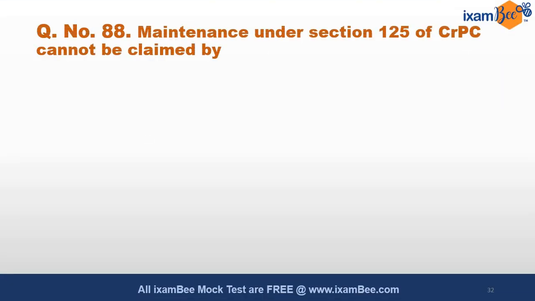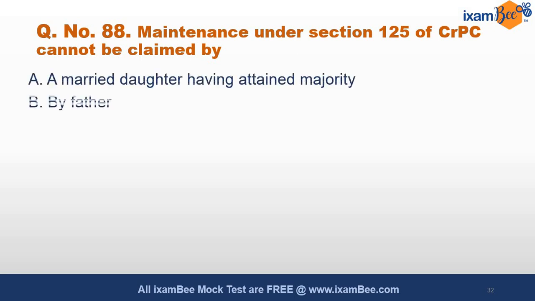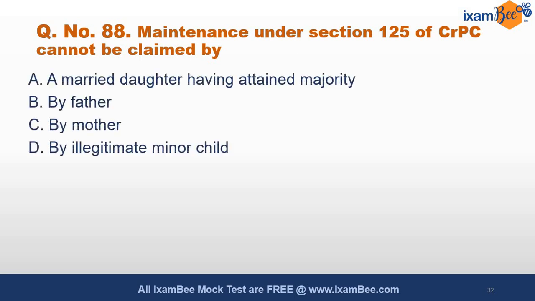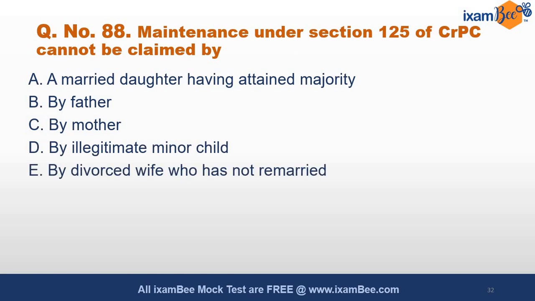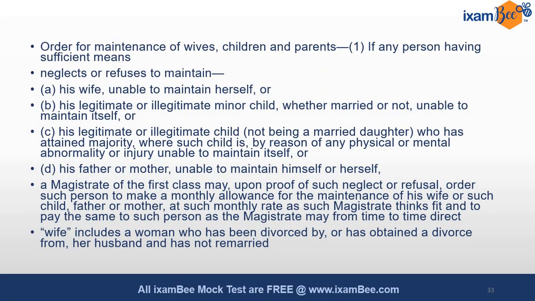88. Maintenance under section 125 of CrPC cannot be claimed by. Very important provision from CrPC, very much availed under matrimonial disputes. And who cannot claim maintenance under 125 of CrPC? This is mentioned in the section. Directly, a married daughter who has attained majority and she is married also, so she cannot claim maintenance. This is specifically provided under CrPC, and you can easily answer this question.